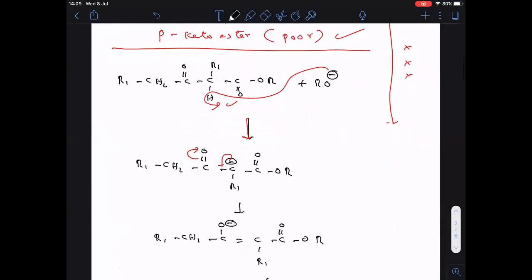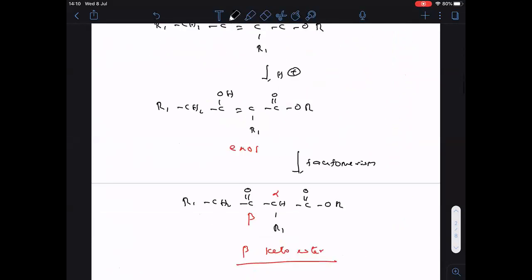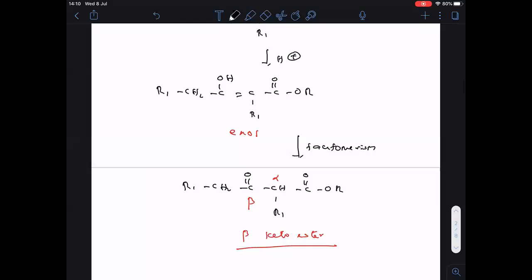Then the second part of the mechanism, irreversible. Then this is the total mechanism. Followed.